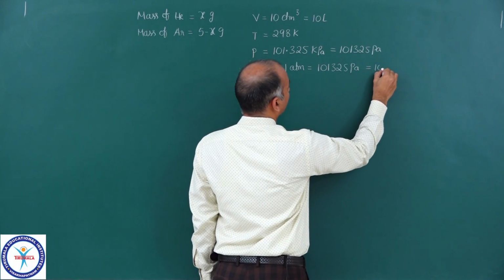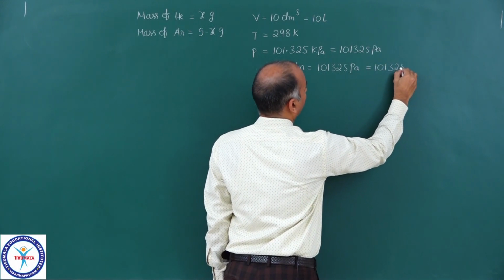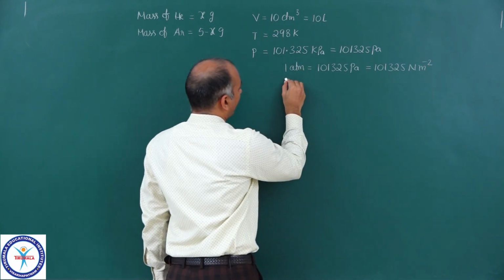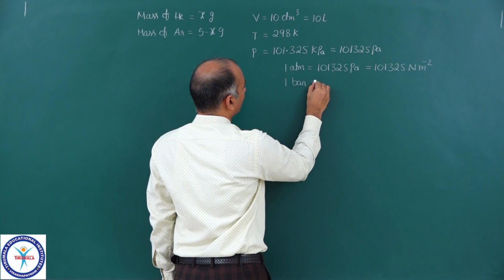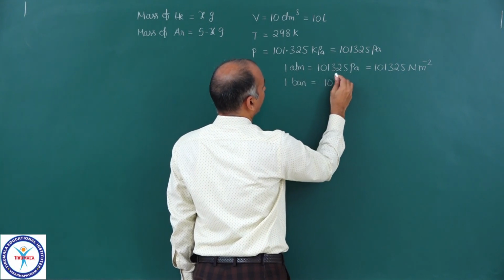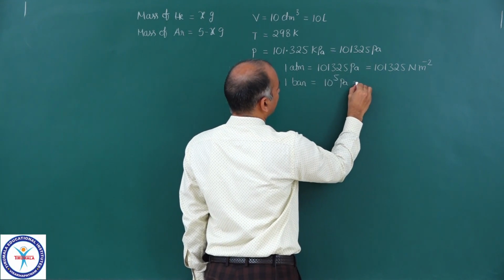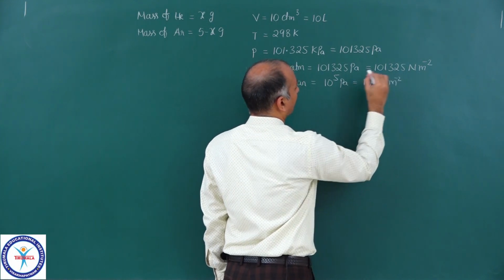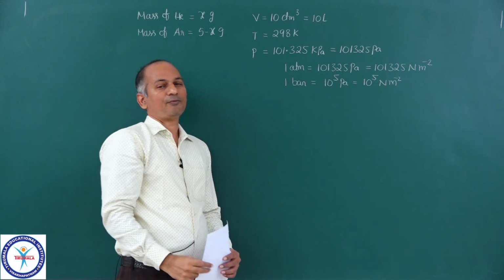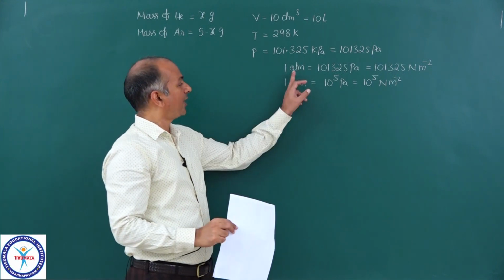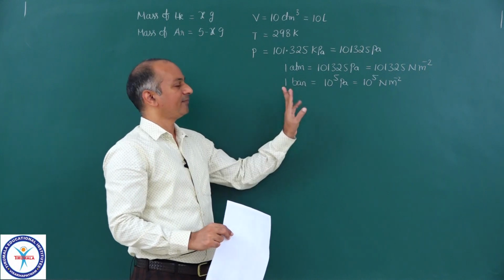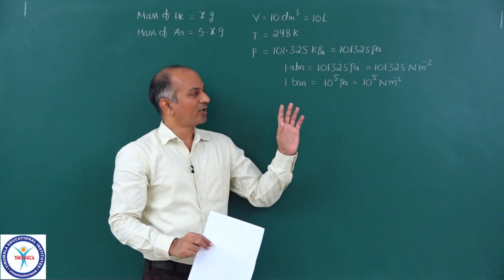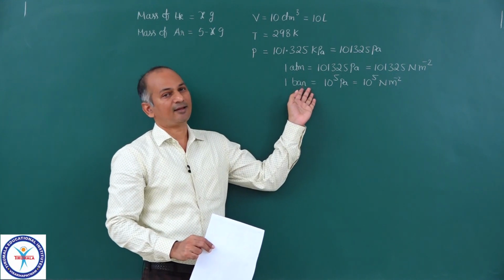That means 101.325 times 10 power 3 Newton per meter square. And 1 bar is exactly equal to 10 power 5 Pascal, that is 10 power 5 Newton per meter square. So for all practical purposes, 1 atm and 1 bar are almost the same, not much difference. But if you want the exact values, then these are the relations.